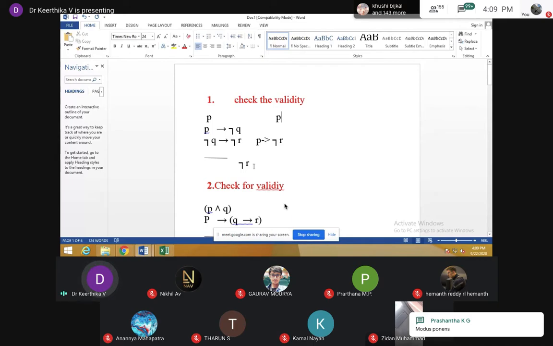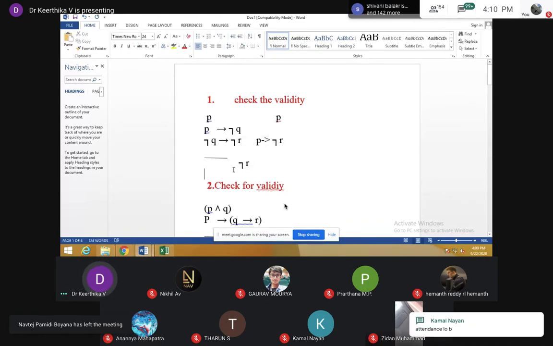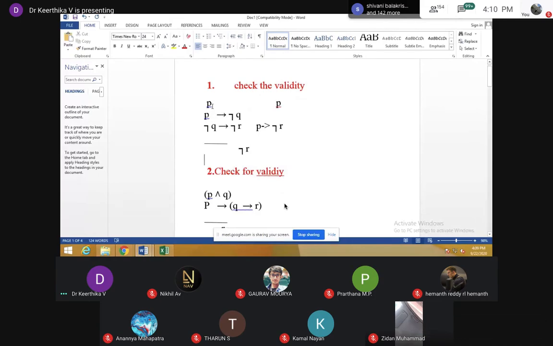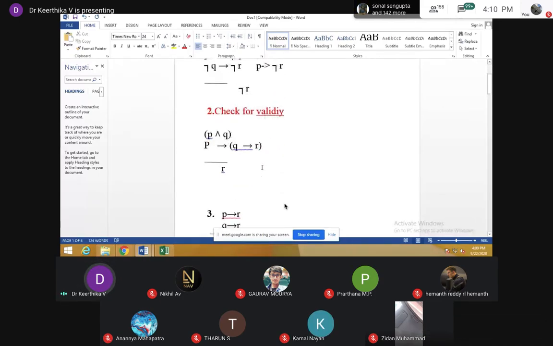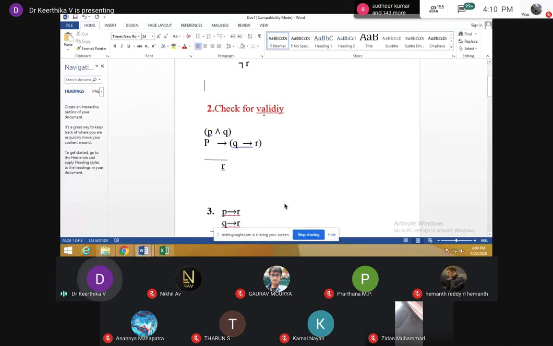Yeah, good. Everyone is answering that two rules you have applied, and where the conclusion is true, we can say that the problem, that is premises and conclusion, is valid. Then go for the second one. Apply the rules for these premises and say whether this conclusion is true or not. It is a very simple one.